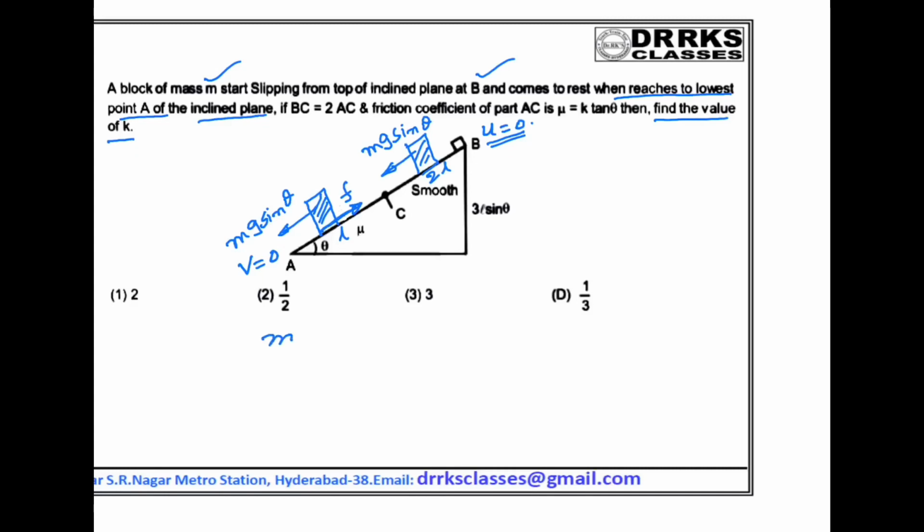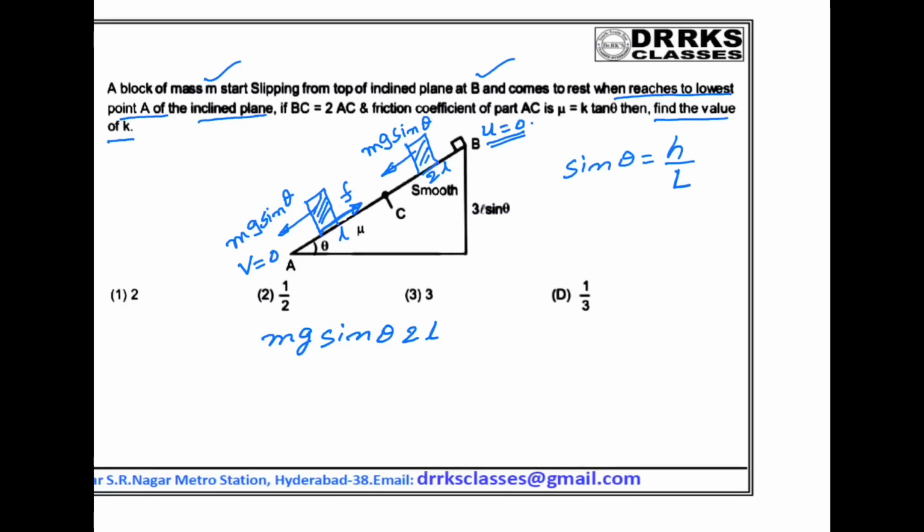So work done by gravity, that is mg sin theta into 2L, because from B to C the length is 2L. We know that sin theta is equal to h by the length of the inclined plane.